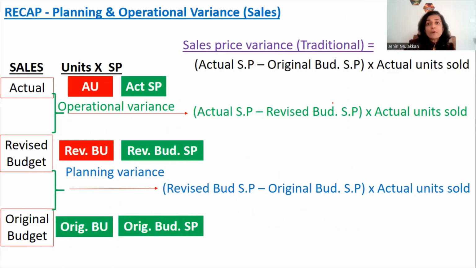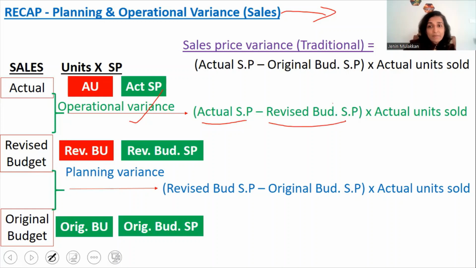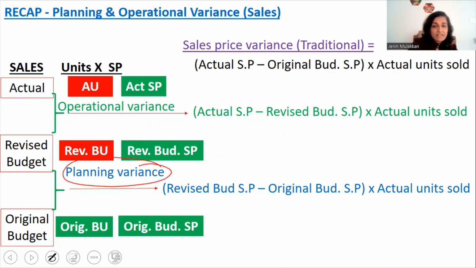So for all the formulas relating to sales, if it is the operational variance, it is actual selling price minus revised budgeted selling price. Actual selling price is the top figure and the revised budgeted selling price is the bottom figure inside the bracket. And for the planning variance, it is the revised budgeted selling price minus the original budgeted selling price, which is inside the bracket.